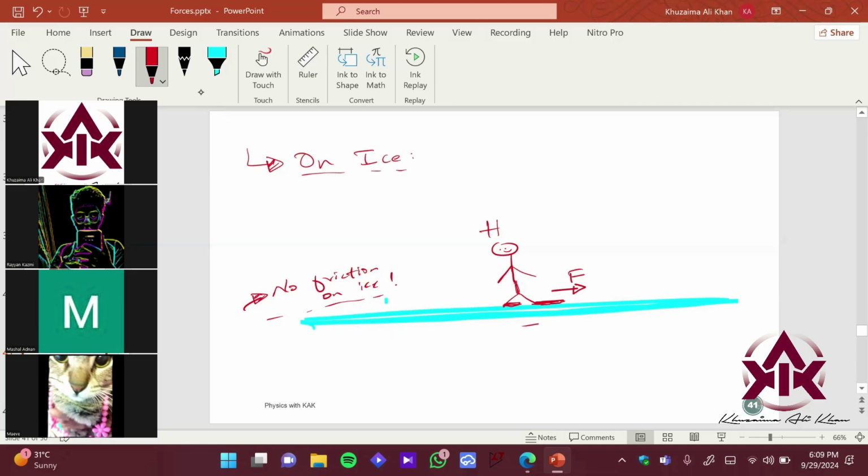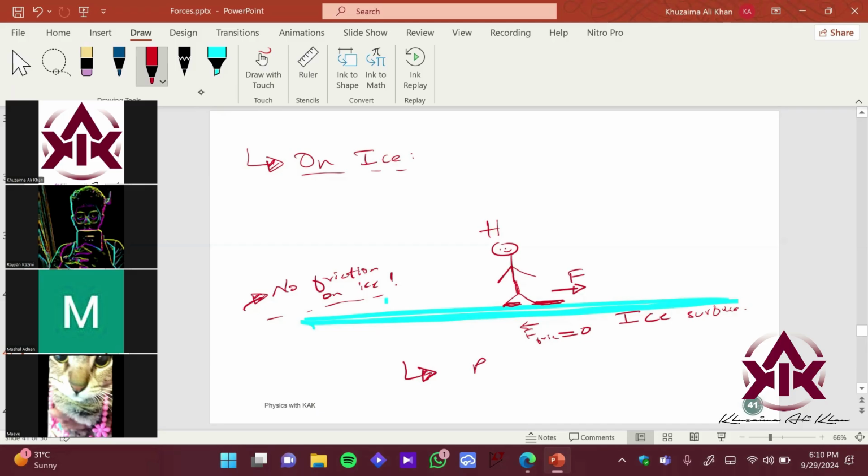So this component will basically be, what we are saying, F friction is equal to 0. It's not available on ice. So what would happen to Hamza now? Anyone? So let's find out. Hamza, sir, will you slide past, guys? Yeah, he will slip away, right?